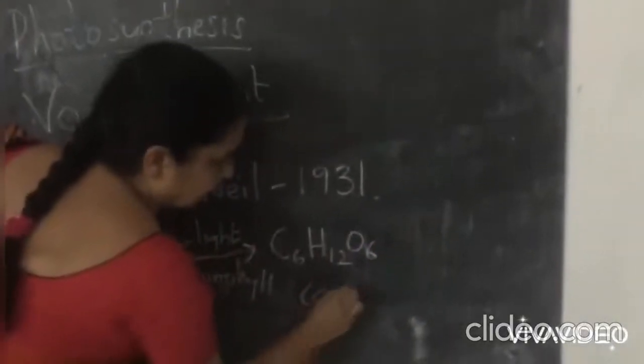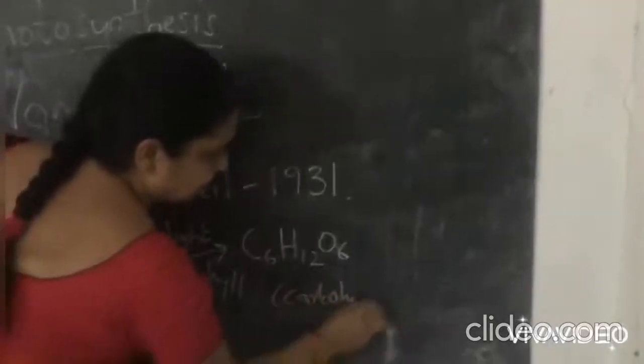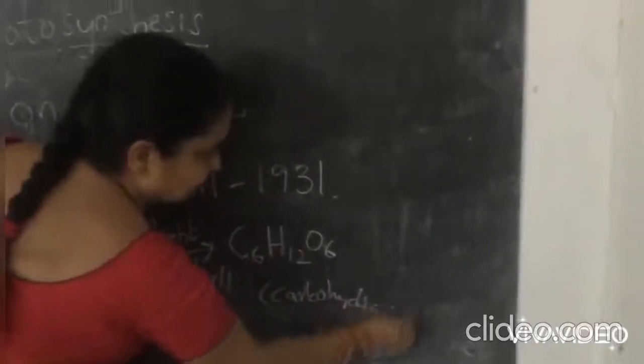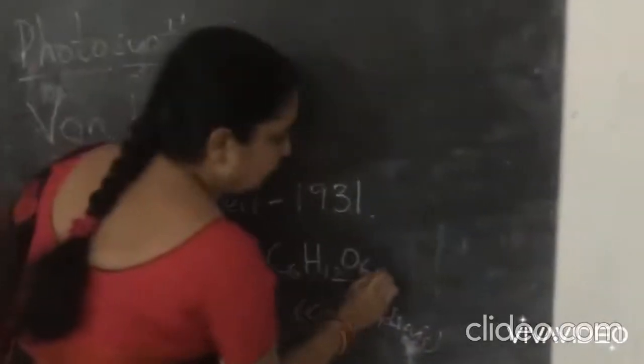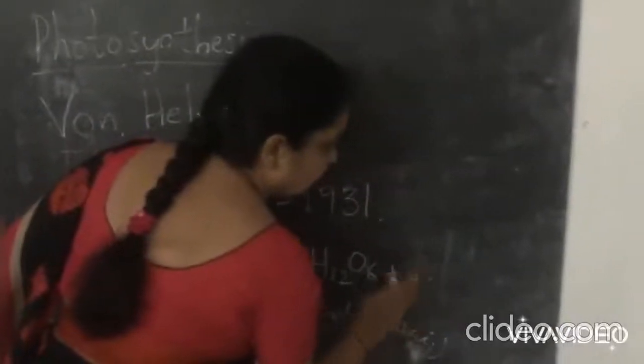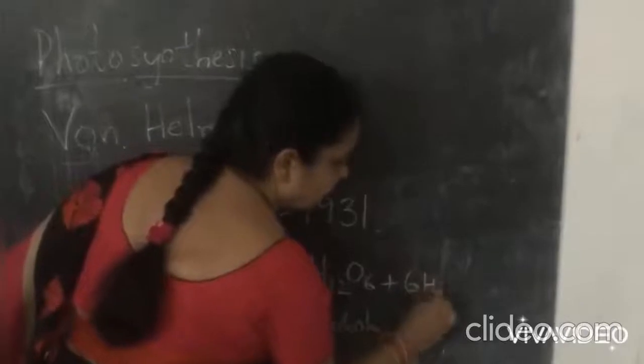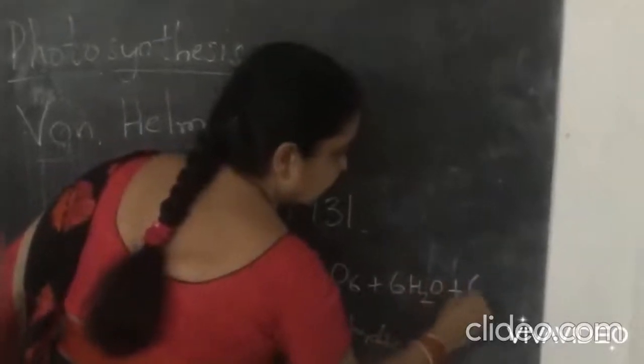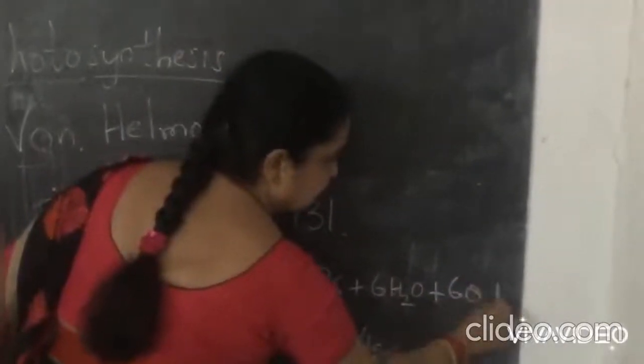These are called carbohydrates. And in this process, water is also released and oxygen is also released.